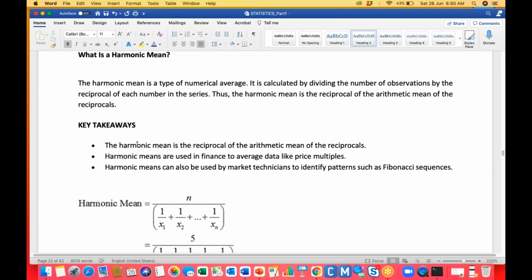See guys, the harmonic mean is also one of the important means actually. The harmonic mean is a type of numerical average. Okay, it is calculated using the number of observations.